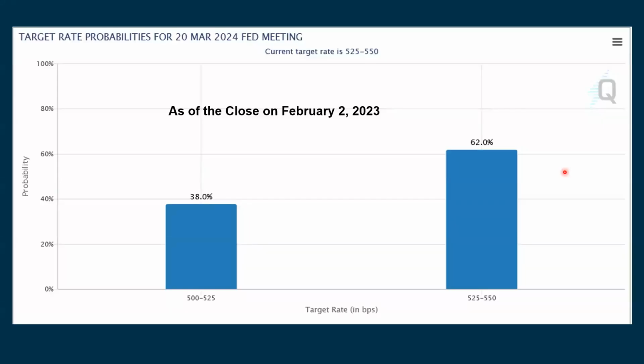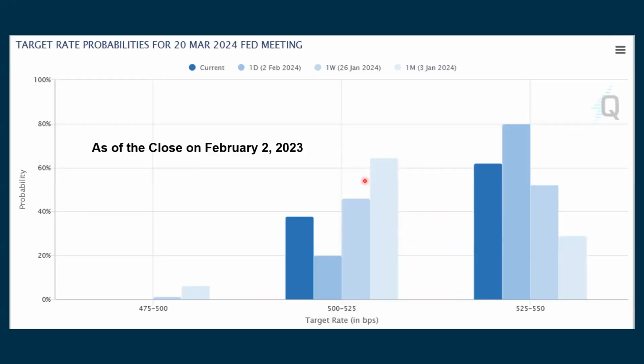Keeping an eye on the Fed. This is as of the close on Friday. We're done with the January meeting now. So now we have to look towards the March meeting. And there's right now a 62% chance that they're going to leave rates where they're at right now. We can see how this changed, where a month ago, they really thought we were going to cut rates. Then a week ago, then a day ago, and then it kind of went up even higher in Friday's session. This is showing a bit of an increase here that we're going to keep rates the same. So they had been anticipating a rate cut. When these start to go back up, that means they're going to not change rates.